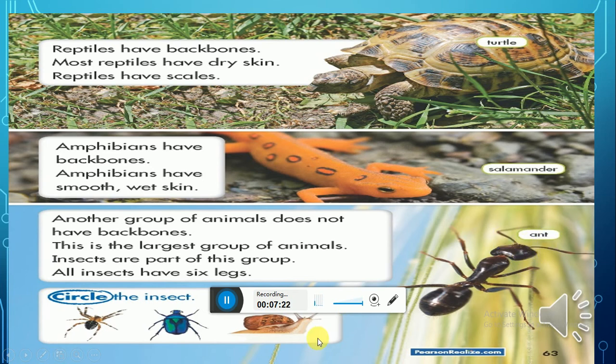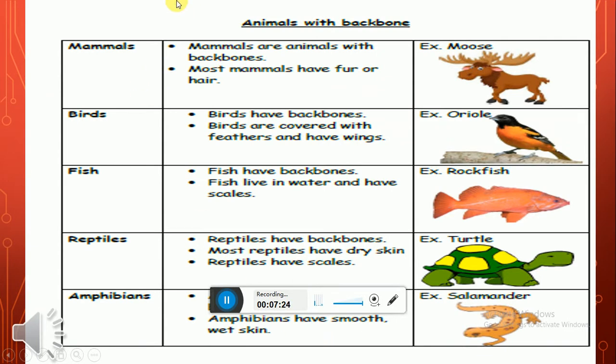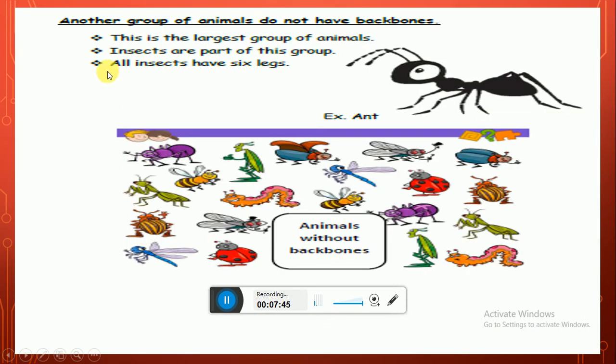Okay, guys? So, if we look at the booklet, animals with backbones, like mammals, birds, and fish, we already talked about them. Today we talked about reptiles, like the turtle, and amphibians, like salamander and frog. Here we can find the other group of animals, which is the largest group.